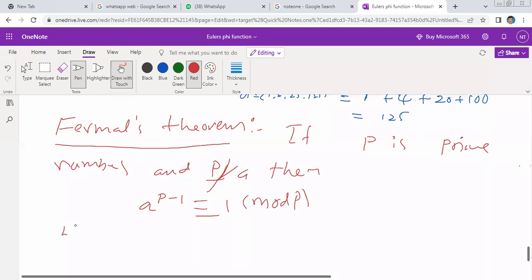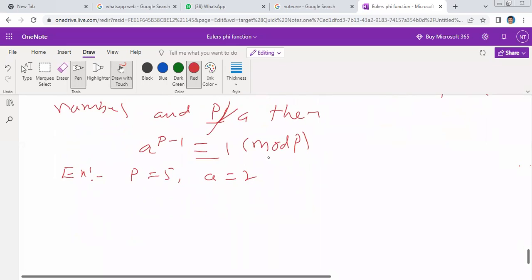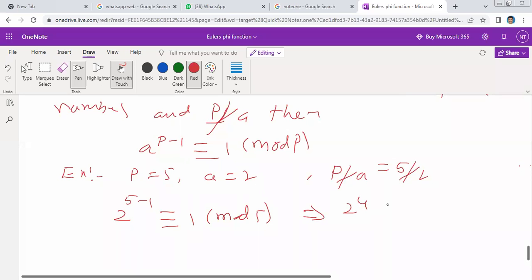Suppose I am taking an example. Suppose my prime number P is equal to 5. I have taken A is equal to 2. Does P divide A? It is very clear, P does not divide A. That means 5 does not divide 2. Now I can apply Fermat's theorem. By using this theorem, 2 power P minus 1, 5 minus 1, congruent to 1 modulo 5, that is 2 power 4 congruent to 1 modulo 5.